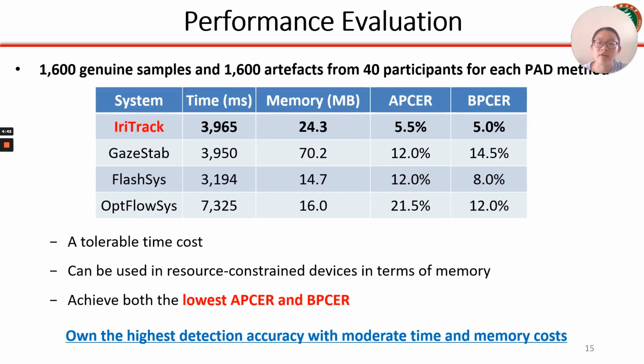Then we evaluate the performance of IriTrack and other PAD methods. The results show that IriTrack always owns the highest detection accuracy with moderate time and memory costs, which shows that IriTrack has the best performance.